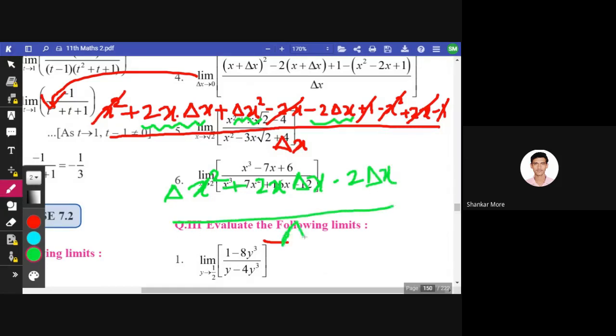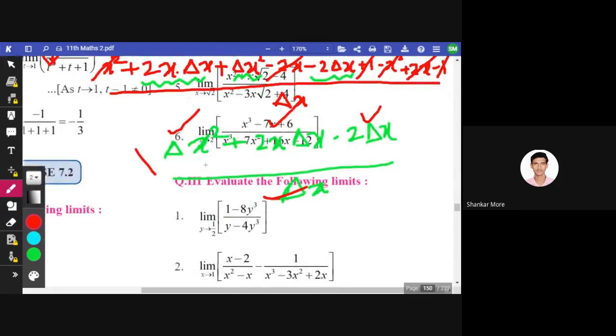In the denominator, del x is there. So you can take del x common from this. The del x term is here, here, and here as well. Take del x common. Del x will be cancelled. So remaining is del x plus 2x minus 2, since here it was del x square, so one del x has gone. Now you can put the value of del x equals 0.